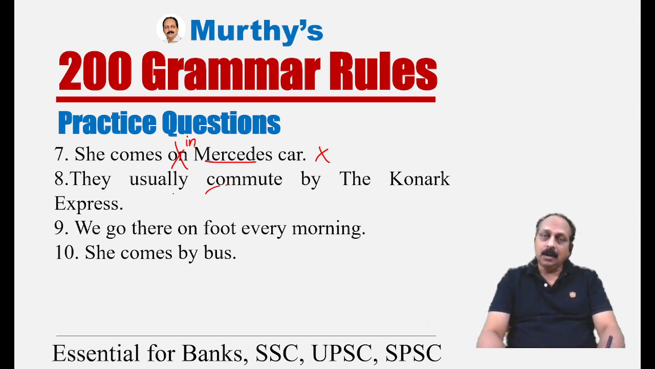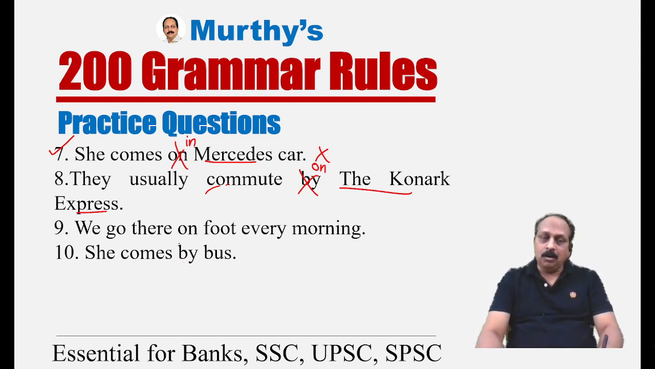On goes. Next example. They usually commute by the Connaught Express. Here, the Connaught Express is the name of a train, specific: bus, bike, train, ship, plane. For specific, we have to use on, not by. By goes with general transport. For specific, two prepositions, in, on. All the examples you have to remember.